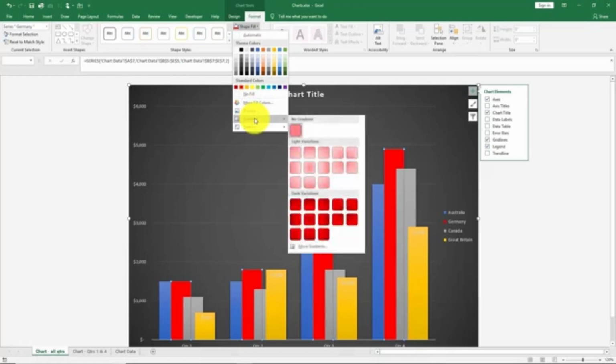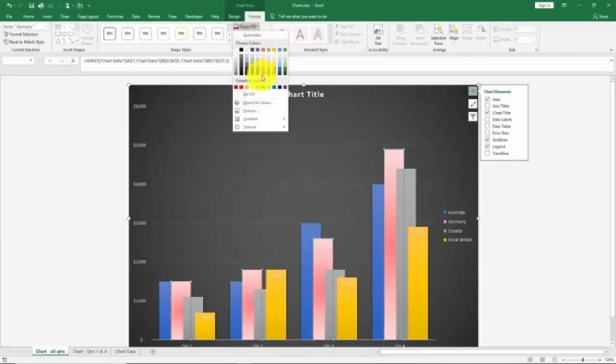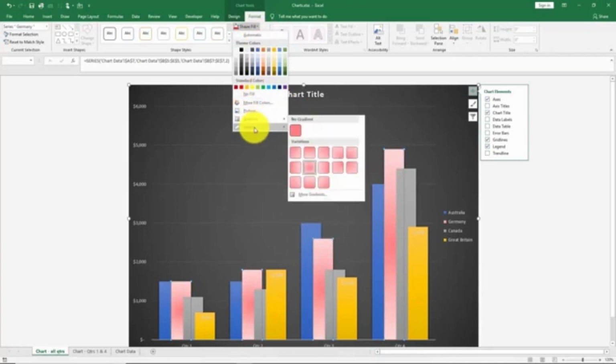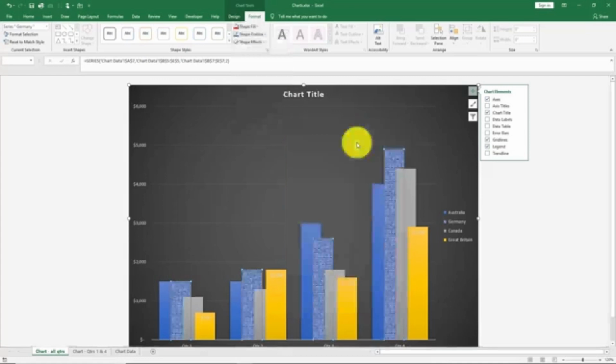A gradient would allow me to have a variation of the colors. And then I have an option to actually go through and choose a texture. And you can't change the color of these textures, but you could use one of these textures if you wanted.